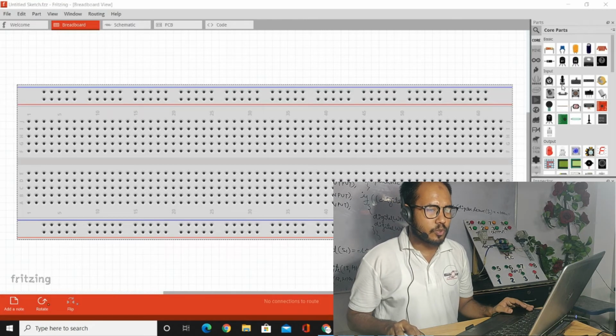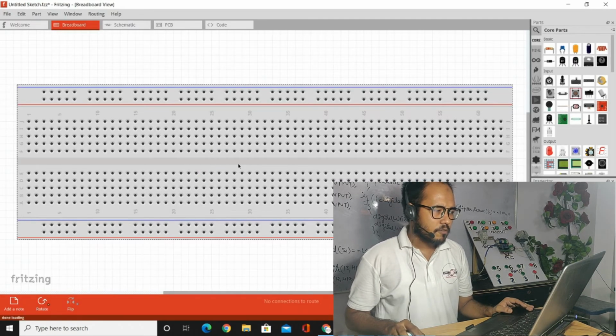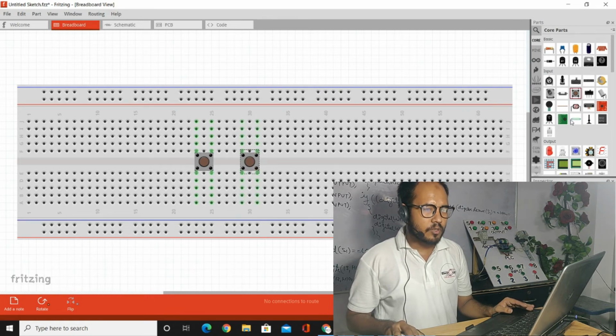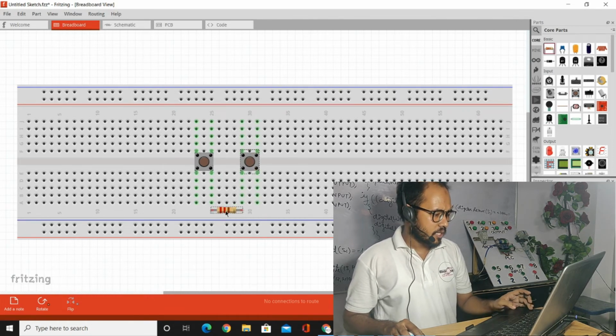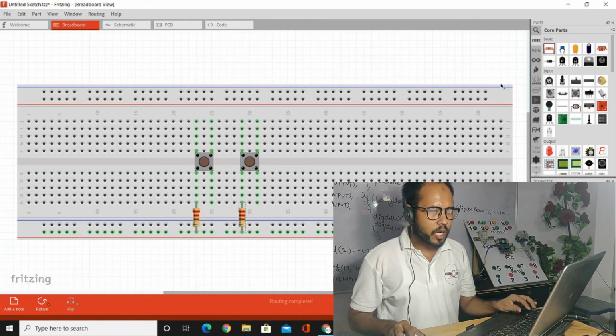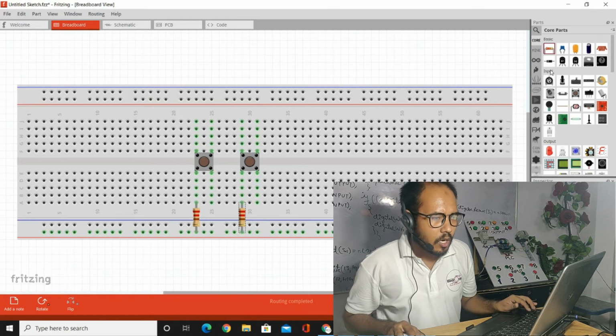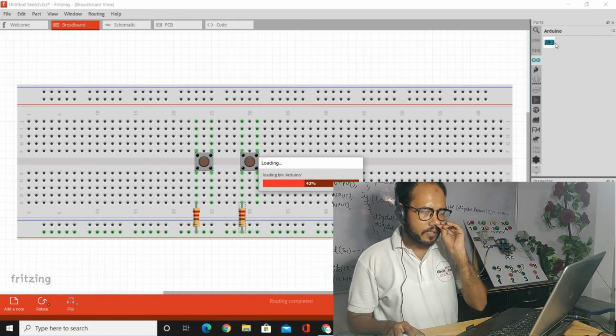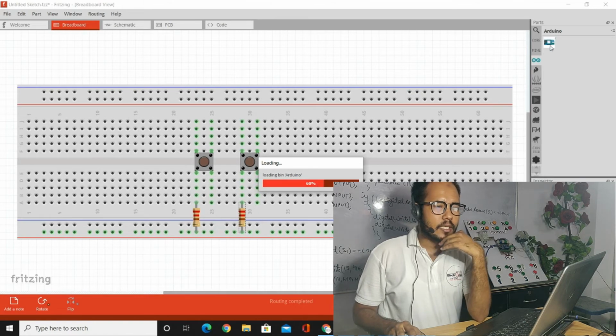After breadboard mode you must select push button first, push button second. Now you have to decide the resistor here, select it, and Ctrl R must be used to rotate it, and the resistor must be connected here. Okay, and also you have to copy and paste here, and that must be connected here. The second one is connected to the ground. Now you do require an Arduino, and the Arduino will be connected here.